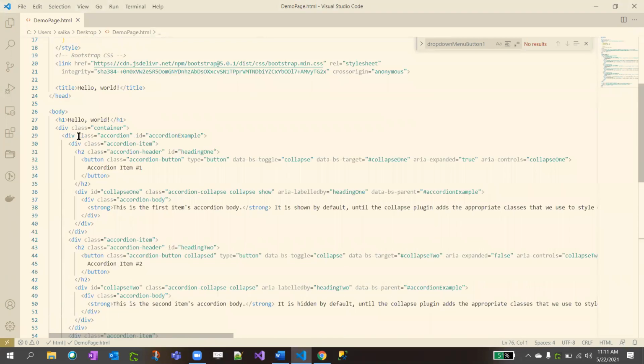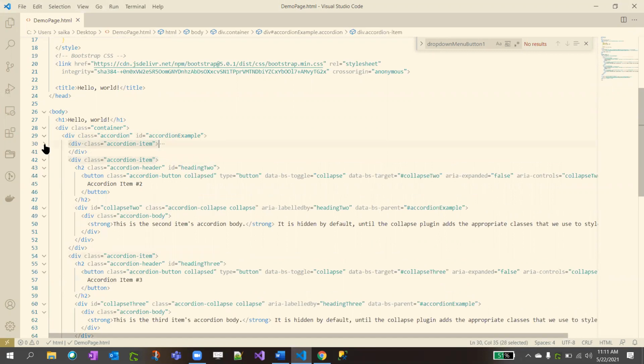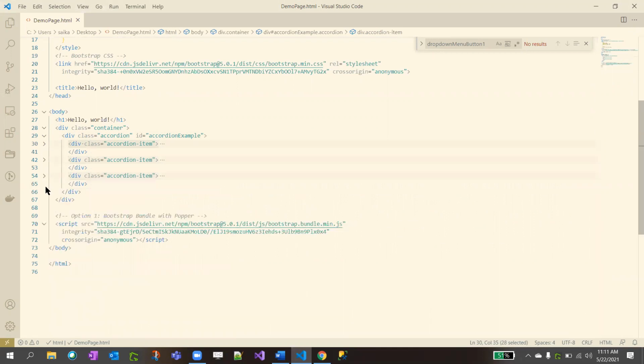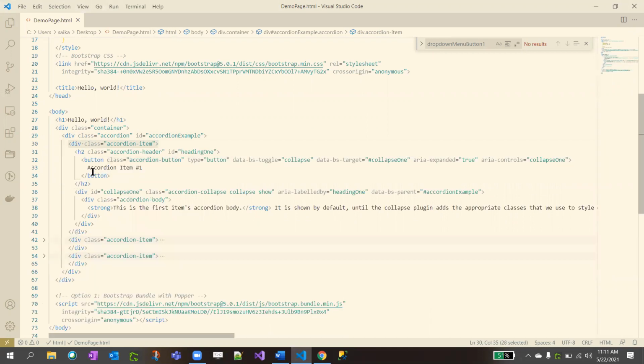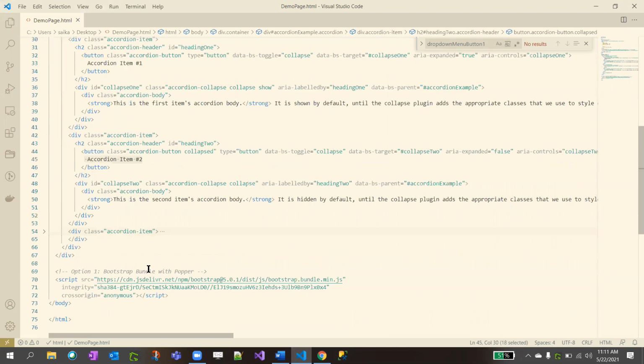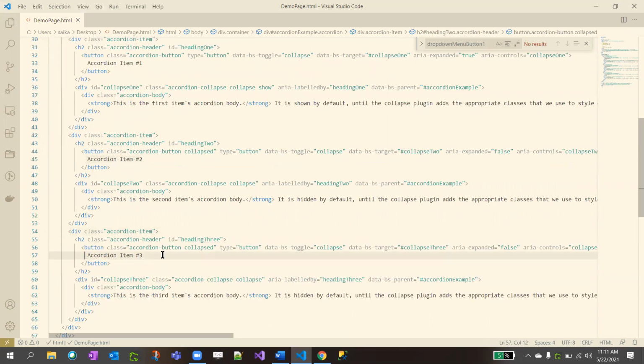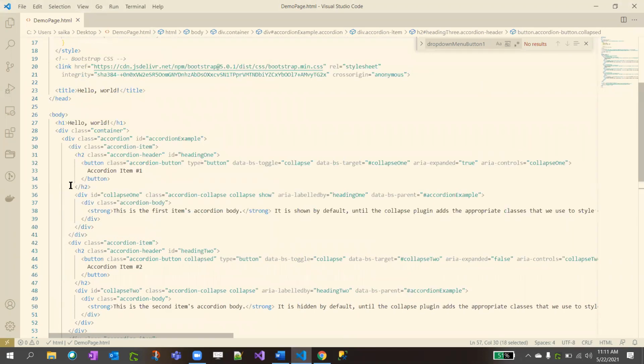So here, inside the container, we have to define div class equal to accordion. And in the accordion section, you need to define an accordion item for each item, right? So first item is accordion item 1. Second item is accordion item 2. Third item is accordion item 3. Okay, so it has a lot of options here, right? Accordion header. This is the accordion header for each item. So I'll show you.